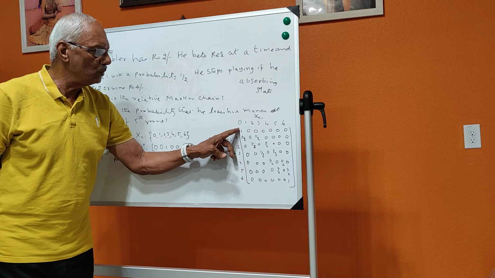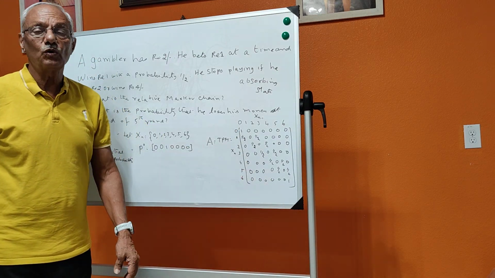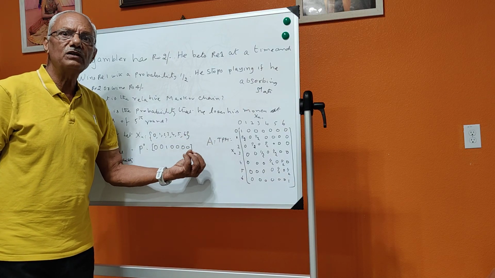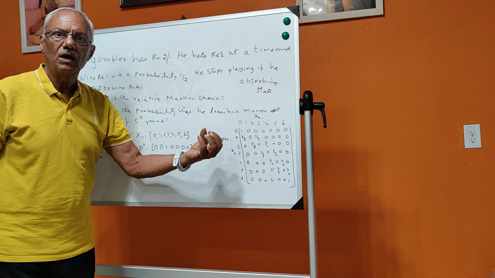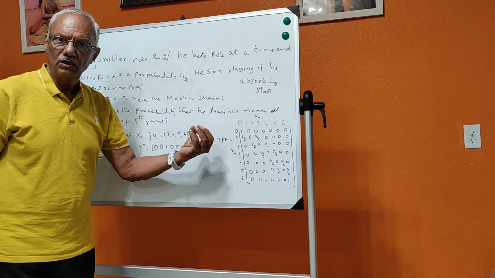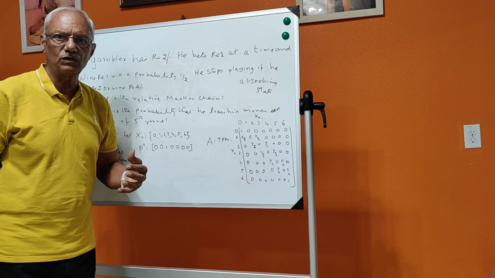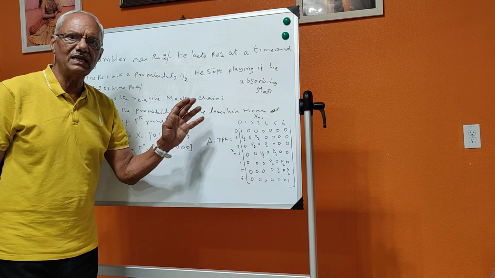That means these 2 states, state 0 and state 6, are called absorbing states. They are called absorbing states in the sense that further movement from 0 to 1, 2 or 3 is not possible, and coming back from 6 or going further is not possible. So these are called absorbing states, where it ends.